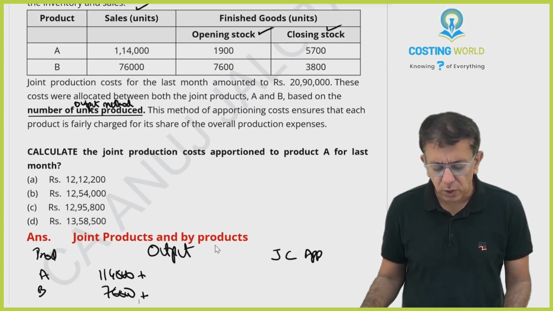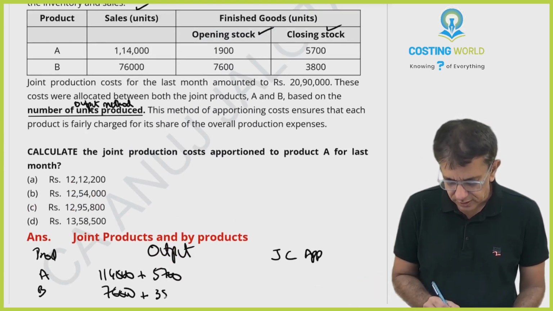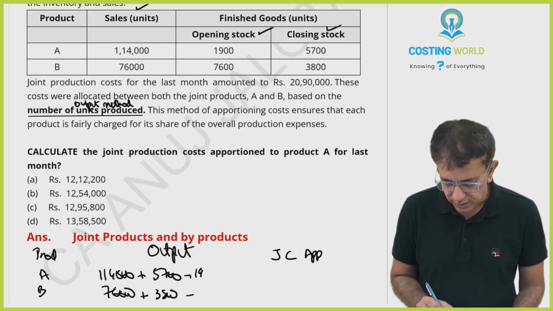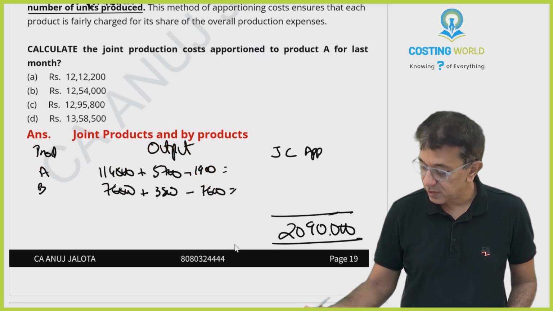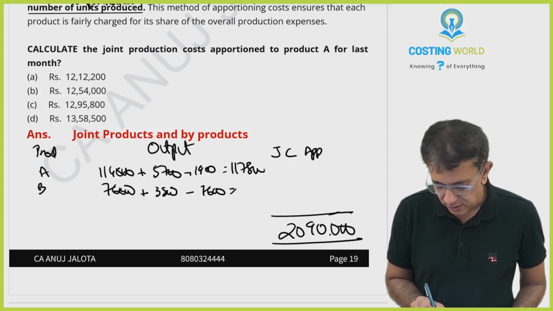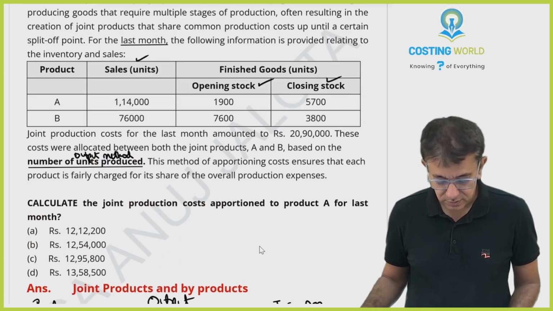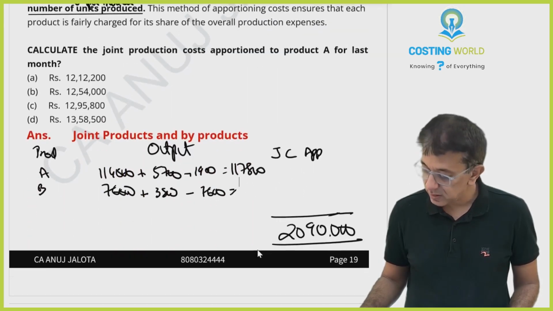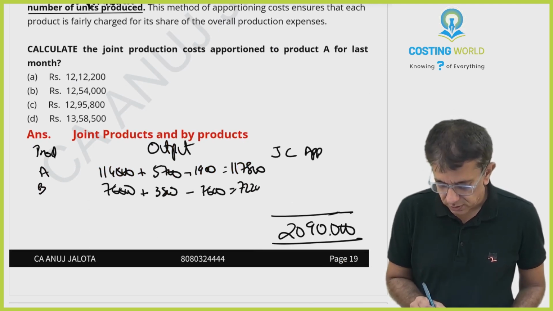But then you want quantity produced of finished goods. From quantity sold, how do you reach quantity produced, beta? Add closing stock, 5,700, 3,800, less opening stock, 1,900 and 7,600. So plus 5,700, less 1,900, gives 117,800. Then 76,000, add 3,800, less 7,600, gives 72,200.